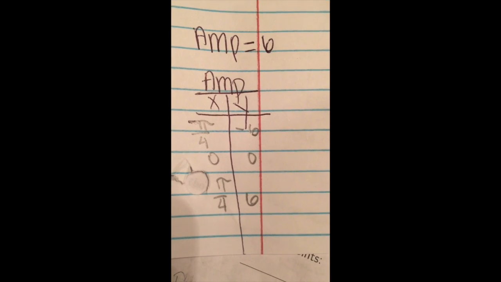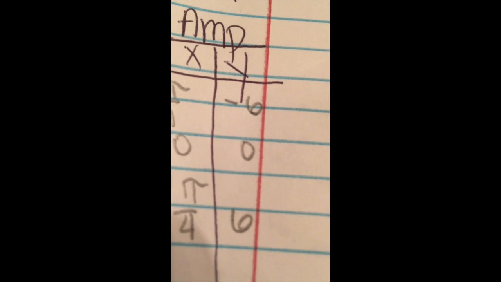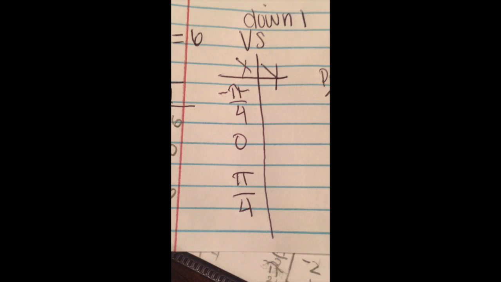Our amplitude is 6, and because our amplitude is not inside any parentheses, it's only going to affect our y values. So what we did here was we multiplied all the y's by 6, and you can see we went from the original y values of negative 1, 0, and 1. They're now negative 6, 0, and 6.